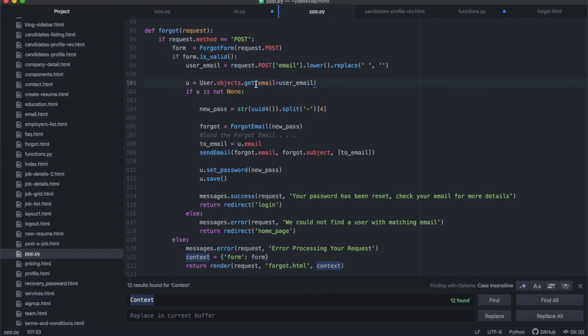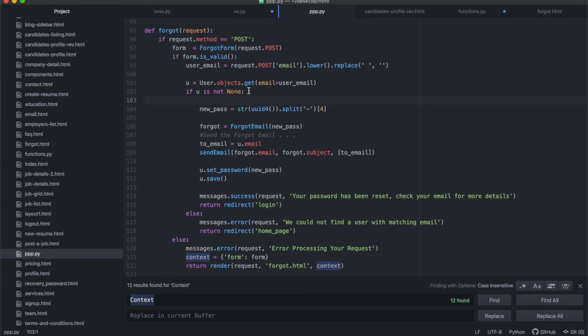So this specifically returns one object if it exists, all right? And if it doesn't exist, it will return none. So we go into our database and we are searching for a user that has an email that matches the email that has been entered over there, all right? And if that user doesn't exist, it will return none. Okay, so to check that the user has been returned, we're going to say if user is not none.